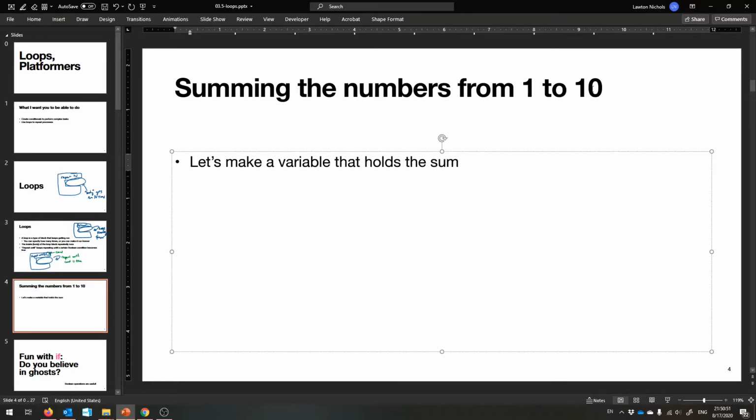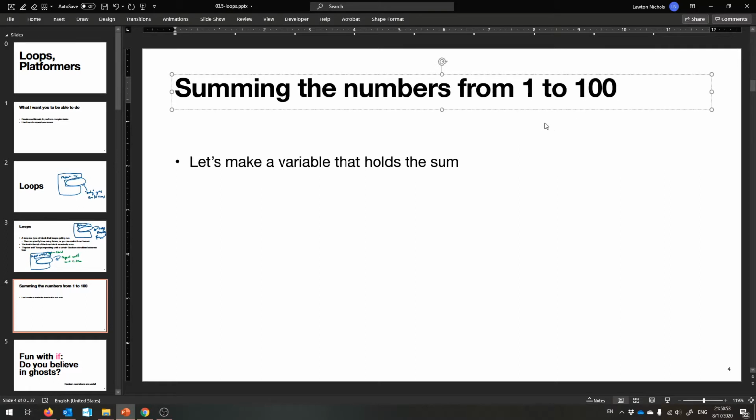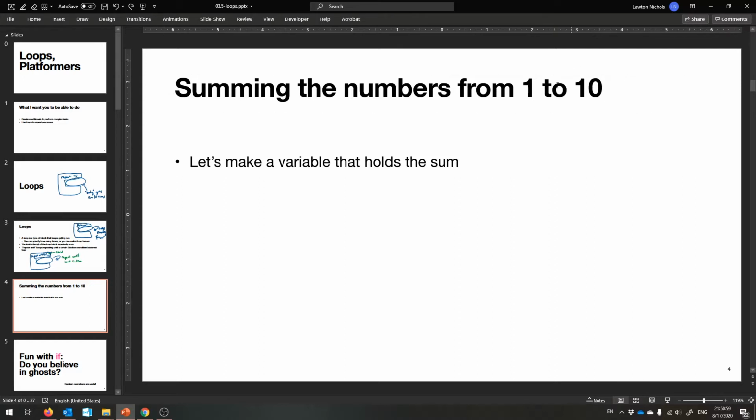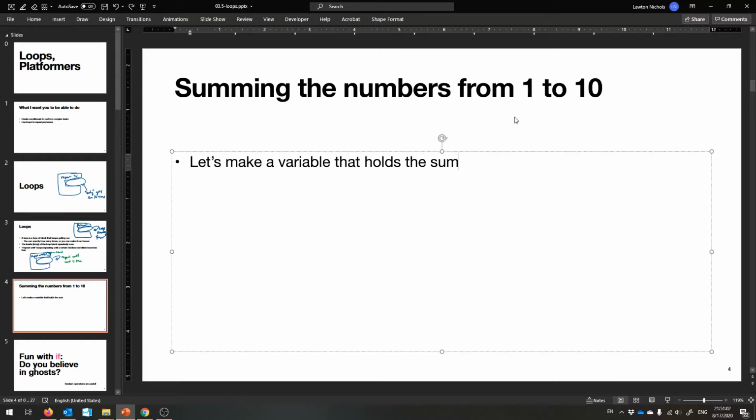And if you think this is really easy, replace that with 100, for example. We know that there's a formula for this, but let's pretend we didn't know it. Or we could make it extra fancy. We could multiply them all or something. But let's make a variable that holds the sum as we're working on it.